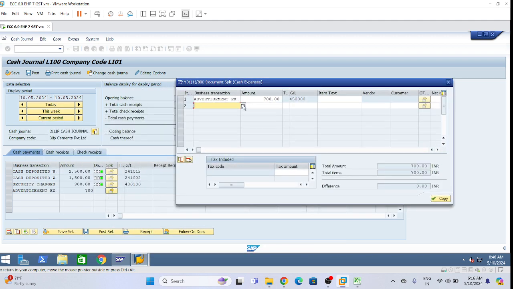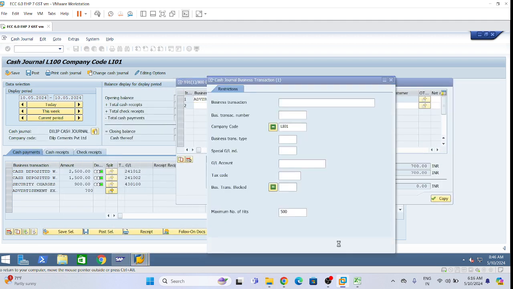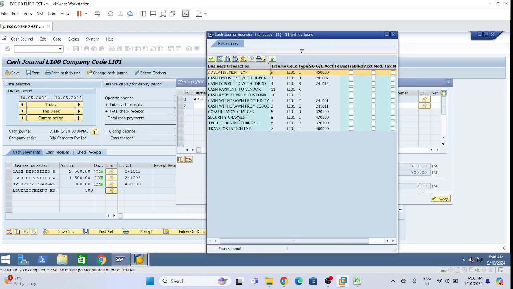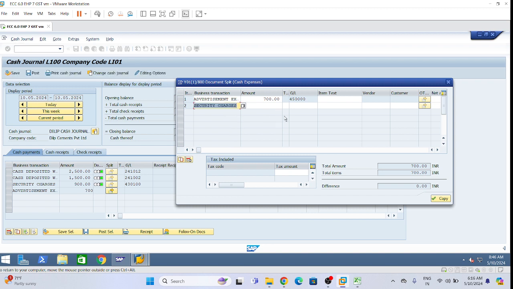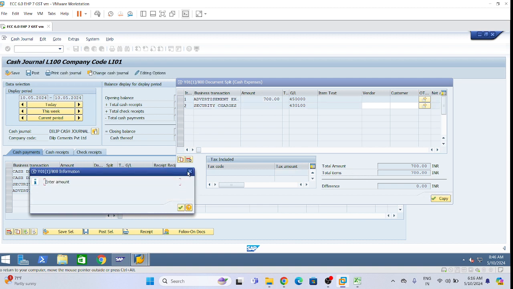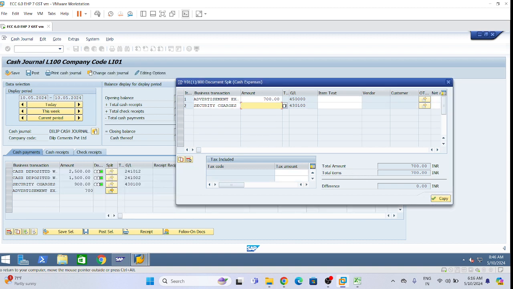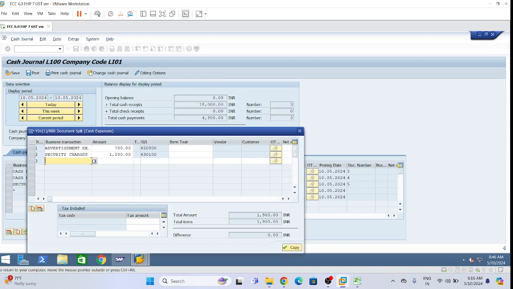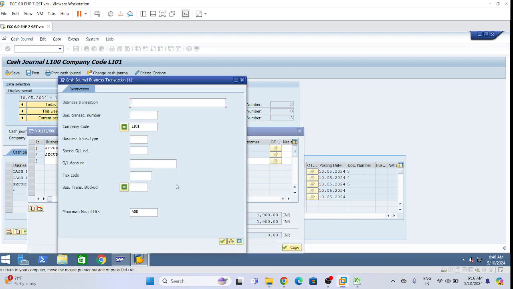So advertisement 700. Then we will give this expense, let's suppose security charges. Copy. Enter amount, let's suppose 1200. Copy. Now I want transportation also.